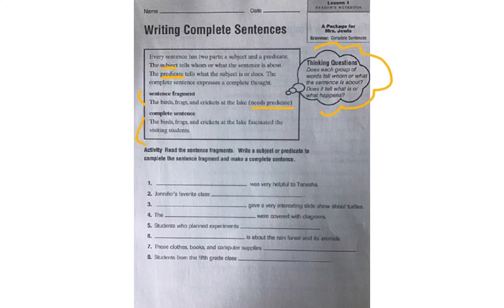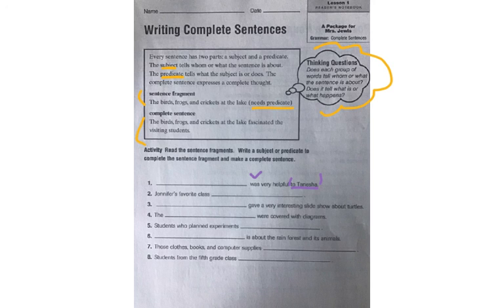Number 1 says, blank was very helpful to Tanisha. Well, sometimes people want to say to Tanisha, so that must be the subject, but it's not. This is telling us was what? Was helpful. So was helpful is telling us what it was or what it was doing, and so that is the predicate. When we look at things like to Tanisha, words like that are called prepositional phrases, and we will learn more about prepositional phrases later on during the year.